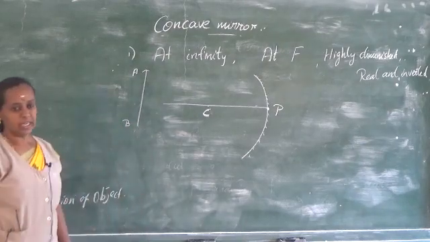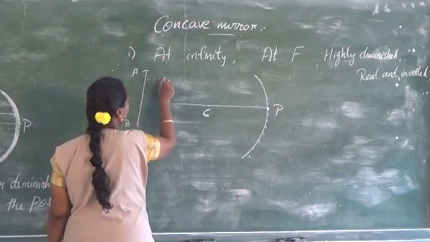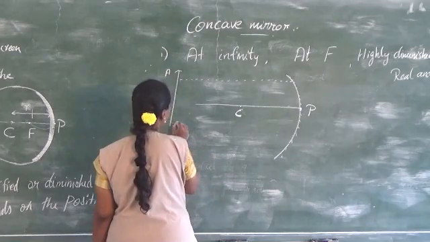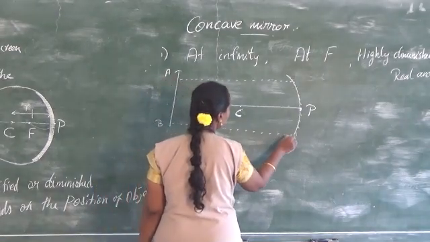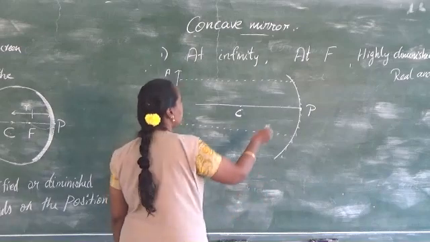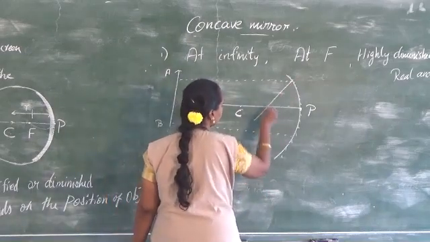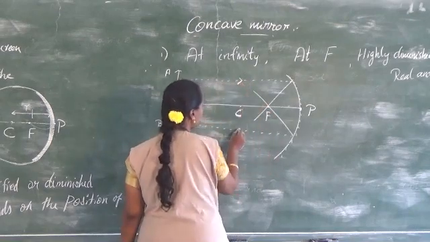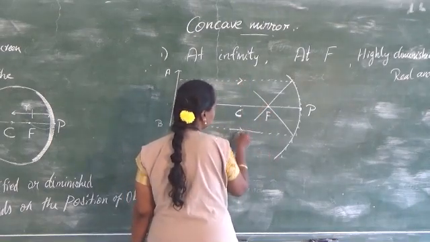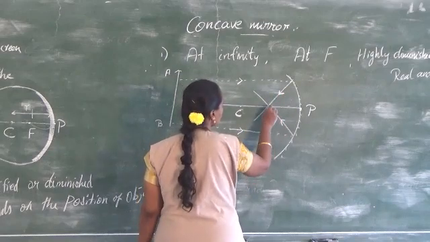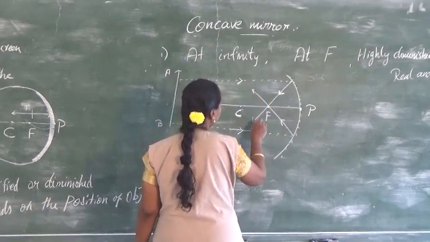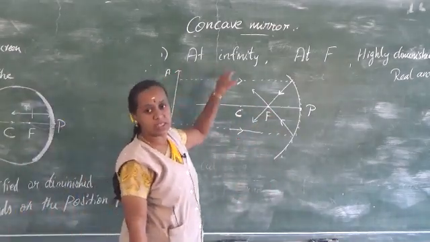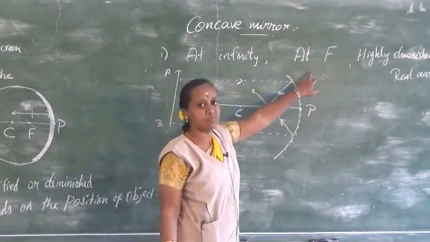When the object is kept at infinity, the rays start to direct towards the mirror, and here also it starts to project. Here what happens, it meets at a point at F. So I will draw the arrow marks so that it will be easy for you to understand. So it meets at a point F, here the image will be formed. So an object is kept at infinity and the image is formed at F.